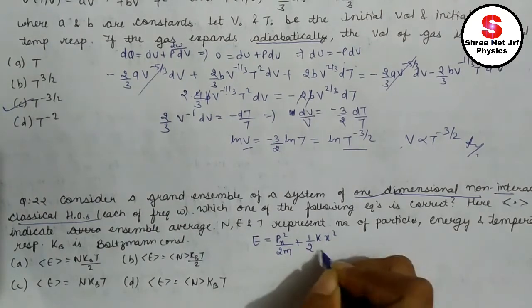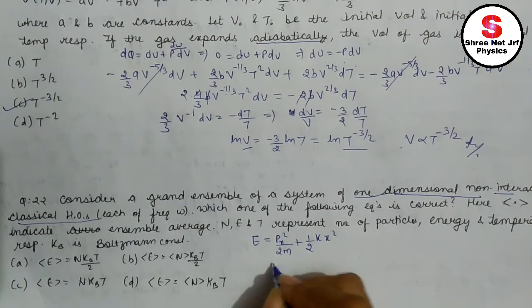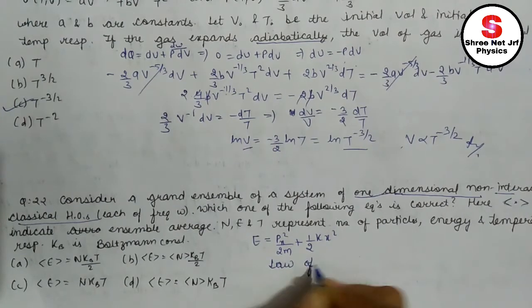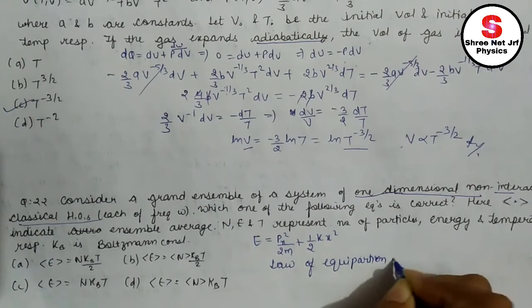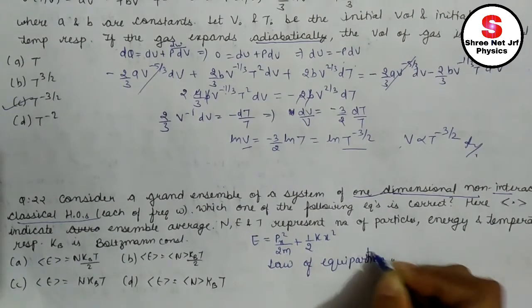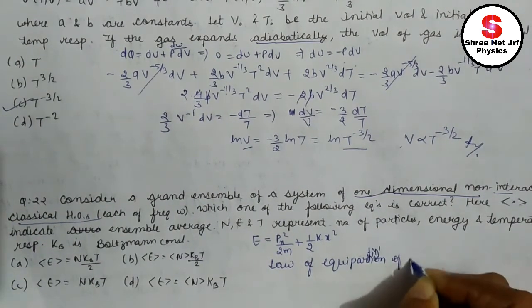in the x direction. Okay. Now just use the law of equipartition of energy.